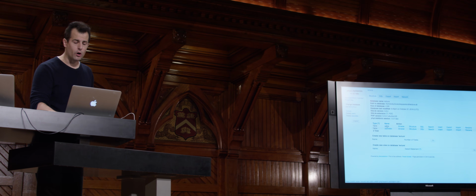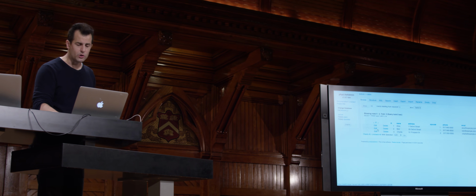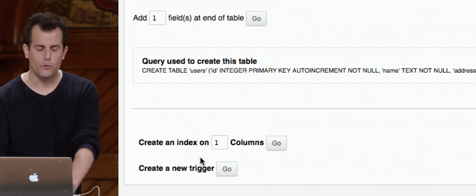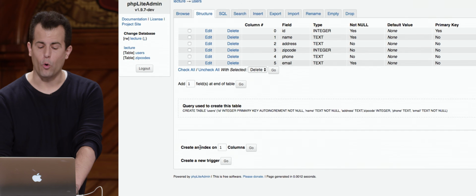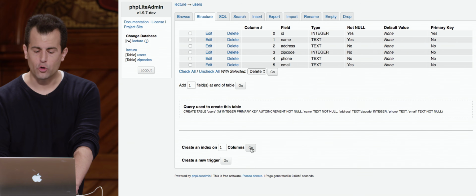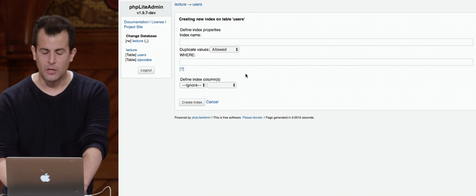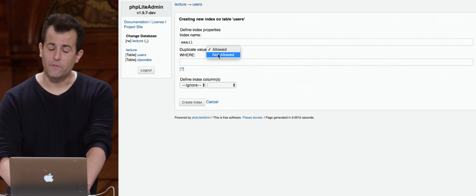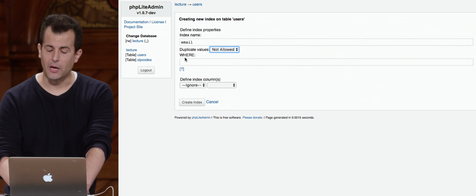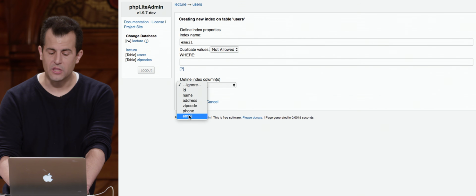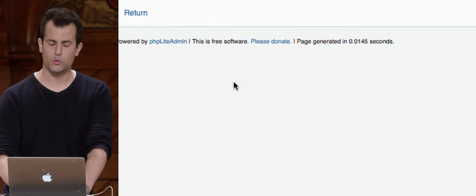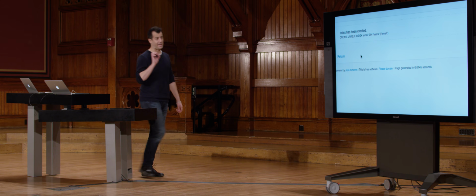Moreover, I can further optimize things. If I go into users, for instance, and I go under structure, notice down here there's another field, create index on one column or more. Let me go ahead and create that index on my users table. I'm going to call it arbitrarily email. And I'm going to say duplicate values are not allowed. I'm not going to bother with a where clause here, but I'm going to put this constraint, this unique index, on my email field, and now click create. And notice what got executed. There's another use of the create keyword.